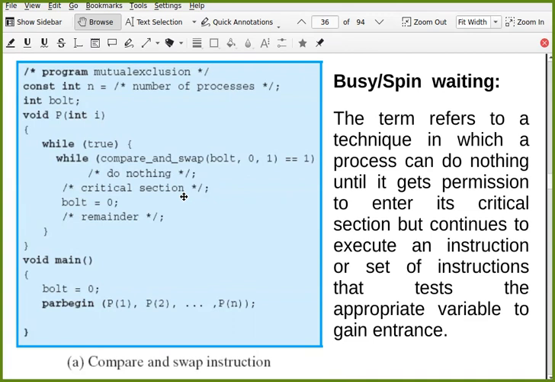Okay. Does this make sense? Yes. Does this make sense, guys?